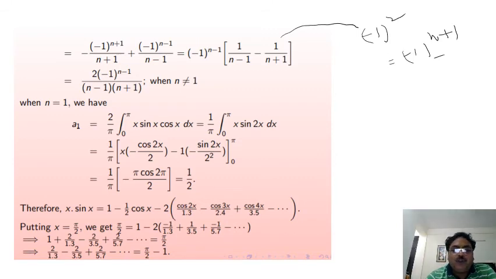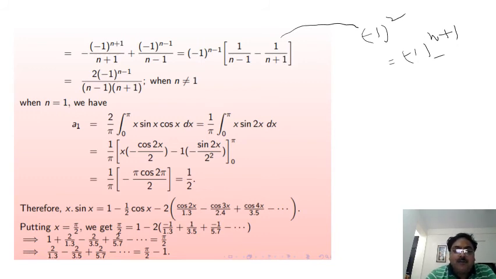So this is equal to 2 times minus 1 raised to power n minus 1 upon n plus 1, when n is not equal to 1. So this is the condition. This thing is equal to 2 times minus 1 raised to power n minus 1 upon (n minus 1) into (n plus 1), when n is not equal to 1. So for n equal to 1, this formula is not defined.